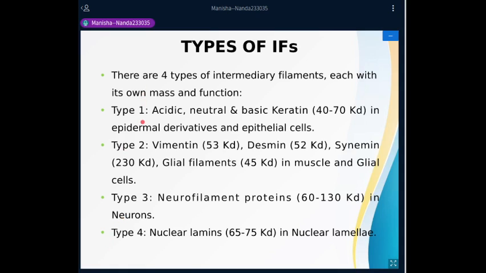Okay, so we have four different types of intermediate filaments, right? They are classified into these four types and they contain different types of proteins which are found in different types of cells. But one thing you have to remember is that they do not participate in any cellular movement. Wherever they are present, they are providing support and strength to those cells, and this is their function.